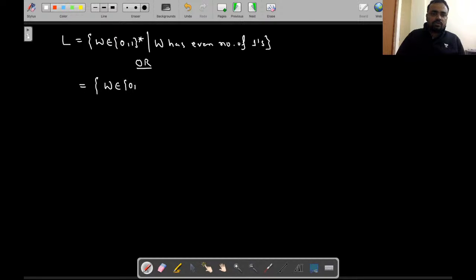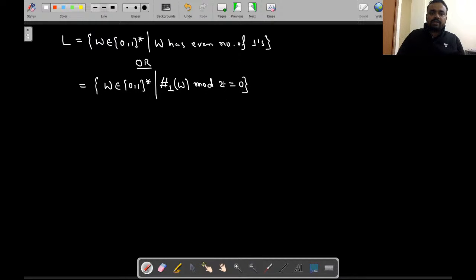What is given is L = {W belongs to {0,1}* where W has an even number of 1s}. Or you can write the same language in this manner: W belongs to {0,1}* where the number of ones in W mod 2 is equal to 0.